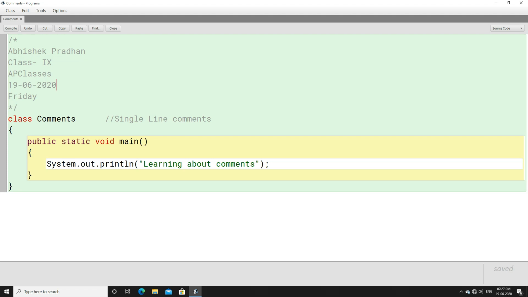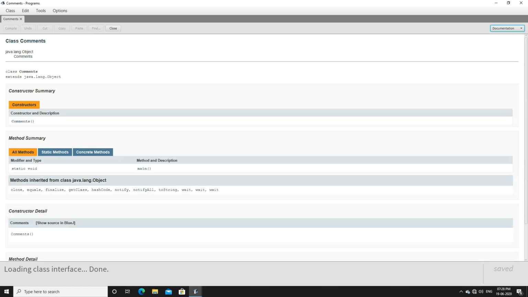For that, you can see the right side of this window, the right side top. Here you will find source code and documentation. I hope that you can see this part. Source code is written here towards the right side top, and when you click on it, you will find source code and documentation. When we click on documentation, here you can see our documentation is shown.